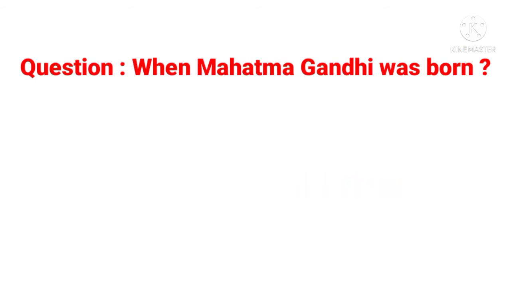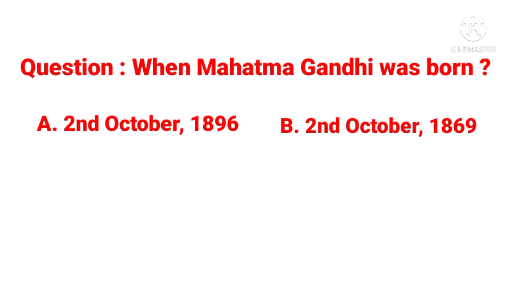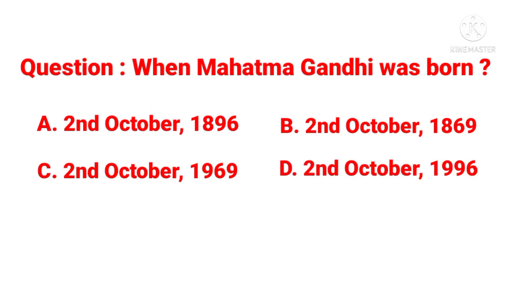Then next question. When was Mahatma Gandhi born? Option A, 2nd October 1896. Option B, 2nd October 1869. Option C, 2nd October 1969. Option D, 2nd October 1996. Then the answer is 2nd October 1869.